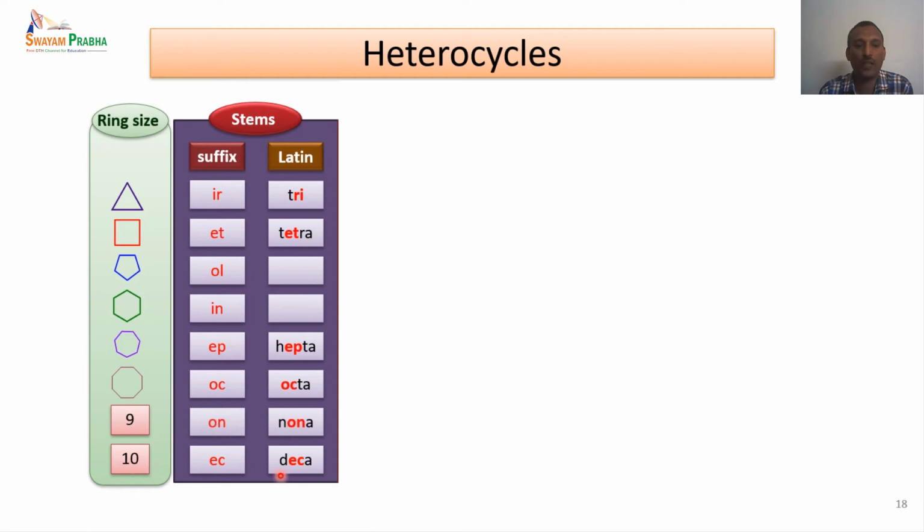And for the 10-membered ring, it is deca, so EC is used. If you look at many of these, basically the second and third letters from the Latin name for the ring size are generally used. So this is the suffix we have to write when we are writing the heterocyclic nomenclature.